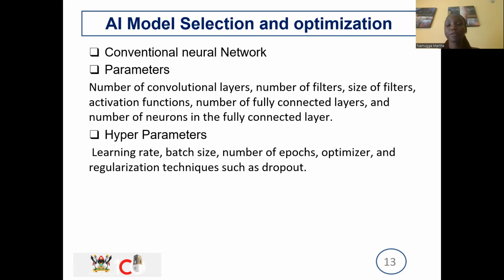And then the hyperparameters, these are things you change along when the model isn't working the way it's supposed to work. So that's the learning rate, the batch size, the optimizers. Those are things you change according to the outcome you have.